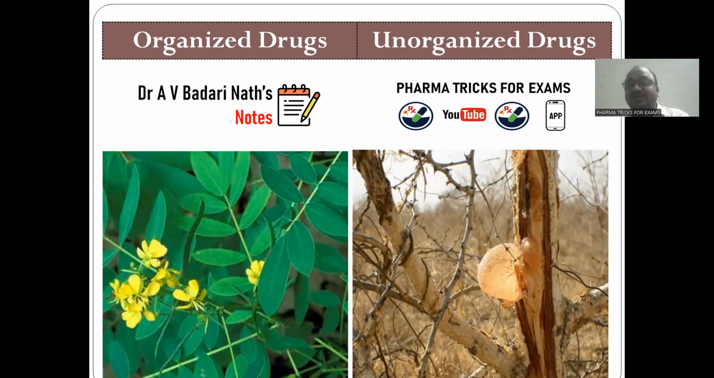See, crude drugs in the subject of pharmacognosy are categorized into two types. Organized drug: see the meaning, organized, one organ, one part will be there. Unorganized drug: unorganized, no organ. Like that, the name is important.